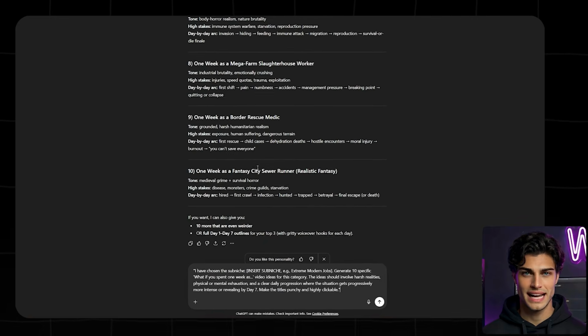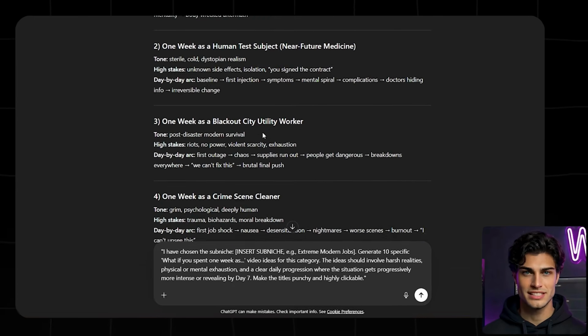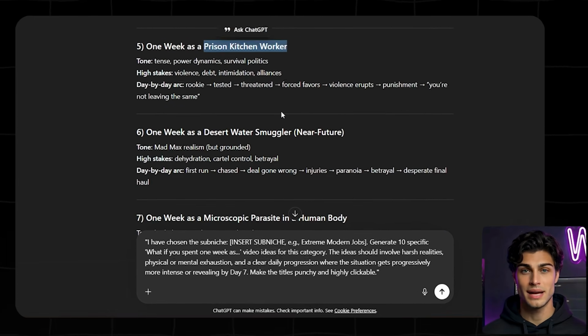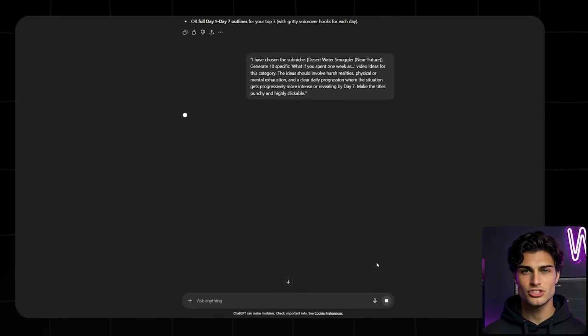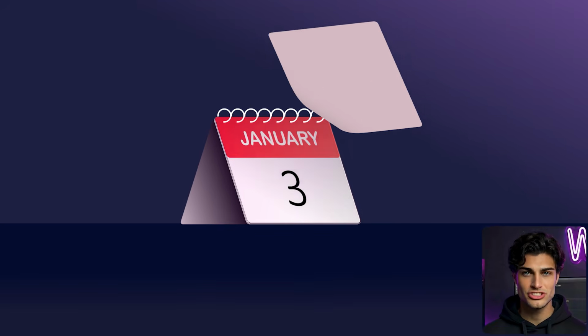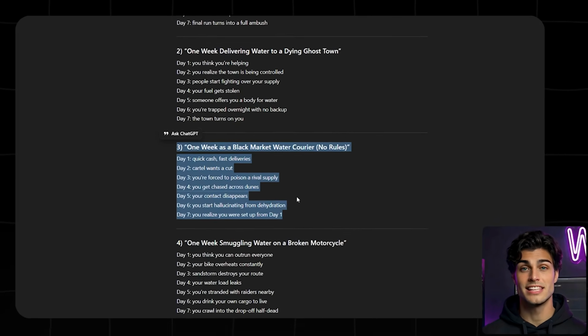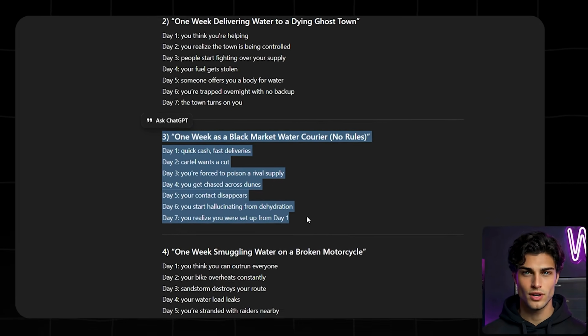We stay right inside ChatGPT. Now I am forcing the AI to build out the framework. I command it to generate 10 specific day-by-day escalation ideas based strictly on this water smuggler sub-niche. We are using the 7-day escalation format because it creates an aggressive open loop. When a viewer sees day 1, they physically cannot swipe away until they see the conclusion on day 7. It gives me 10 variations of this timeline, and I select the most visceral, desperate one on the list.